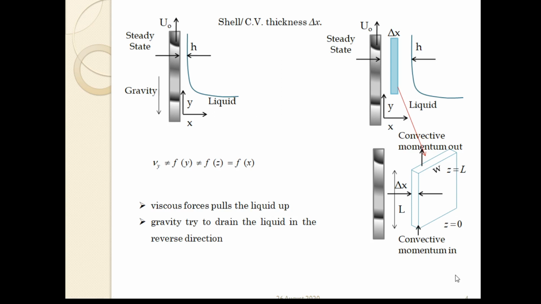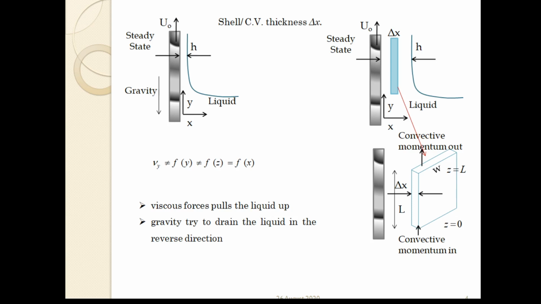Okay, now we consider this shell having del x thickness, and on the left side I have the wall, and on the right side I have the free surface. Some amount of convective momentum will come in and convective momentum will go out.